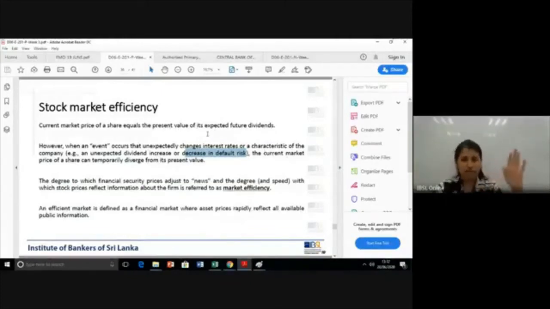It will shoot up. The current market price will change from the actual value of the share. It's very short term. Let's study that in detail.